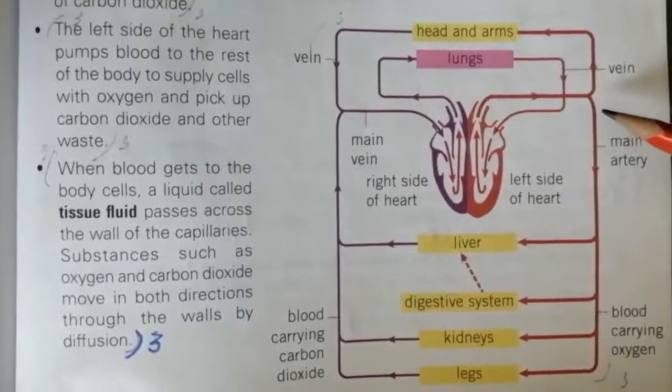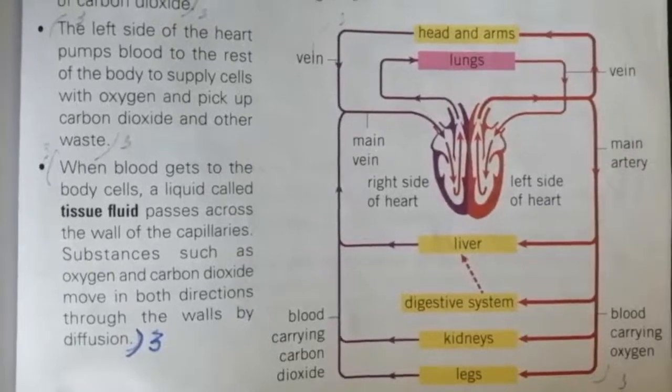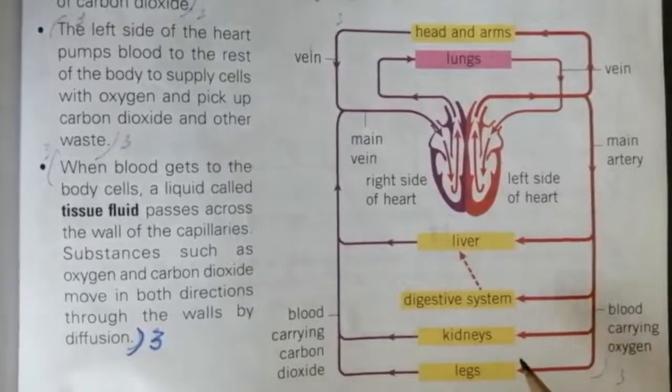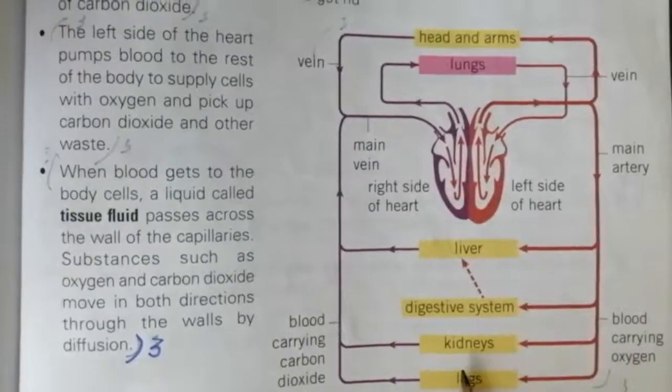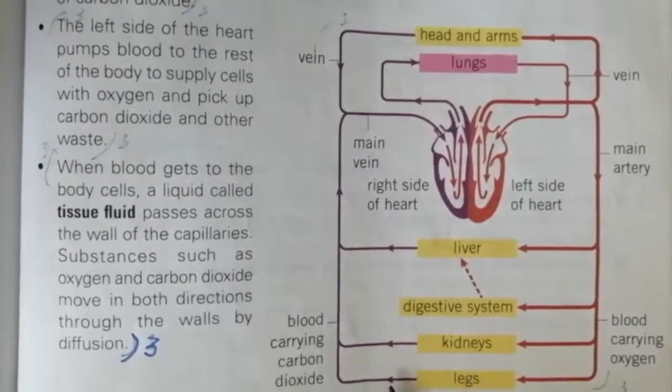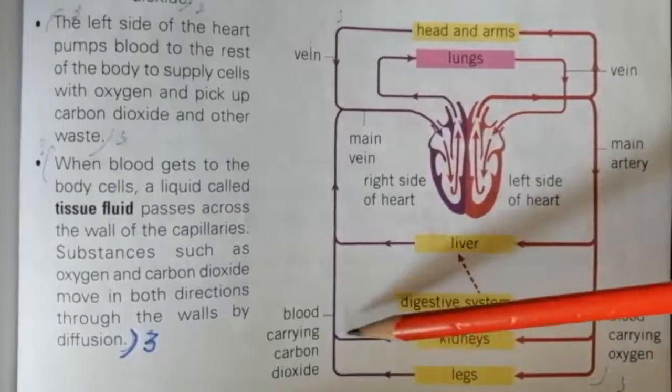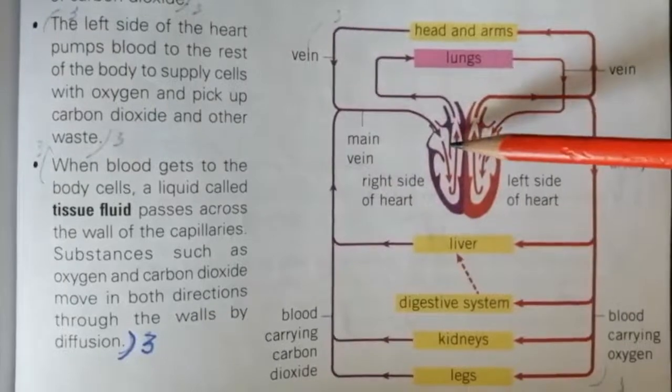And this is the main artery. They supply blood to the liver, digestive system, kidneys and lungs. And after respiration, the blood carries waste such as carbon dioxide and urea and brings it back to the heart by the veins.